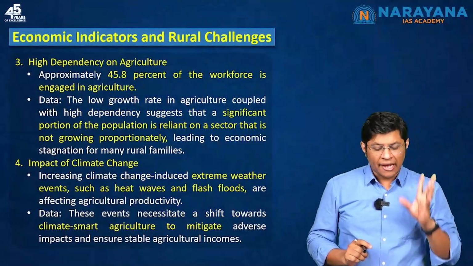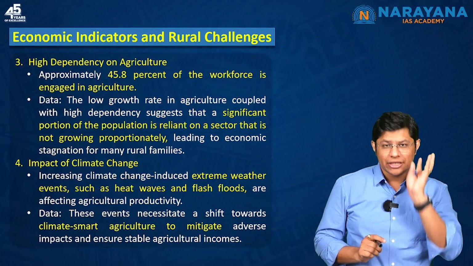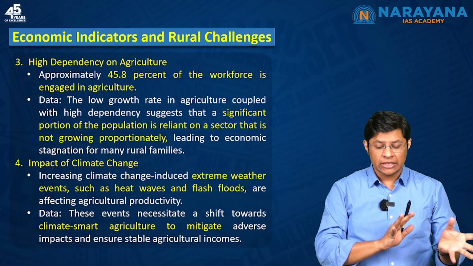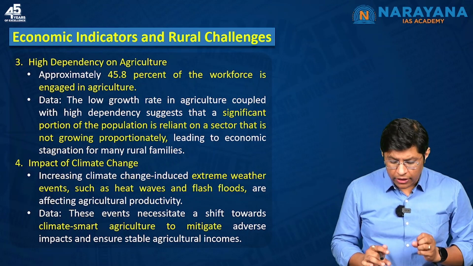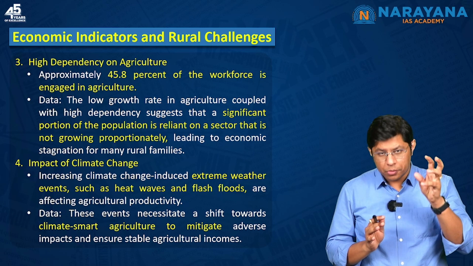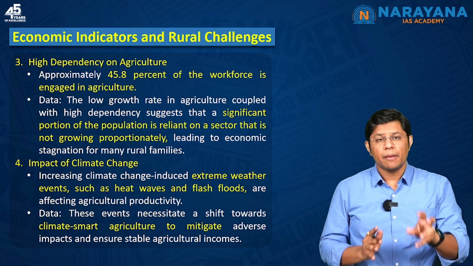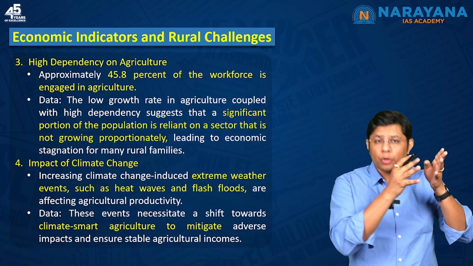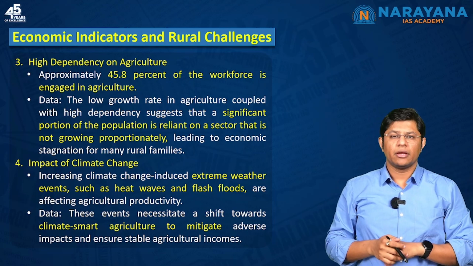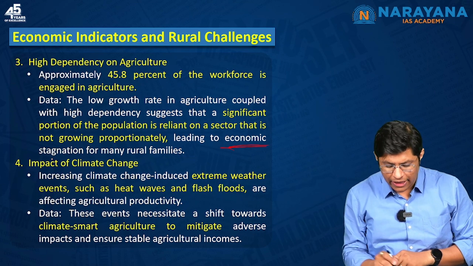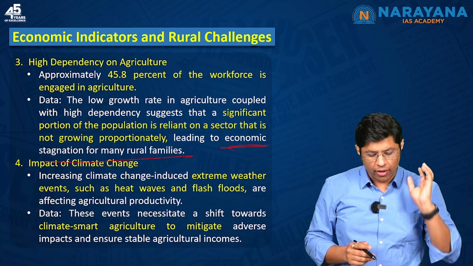Then the third one is high dependency on agriculture. As I pointed out, around 45% of Indians are dependent on agriculture, right? Now here you see that a significant population is dependent on agriculture, but the growth in that sector is not proportionate to the number of people who are dependent on agriculture. And this is leading to economic stagnation for many rural families.